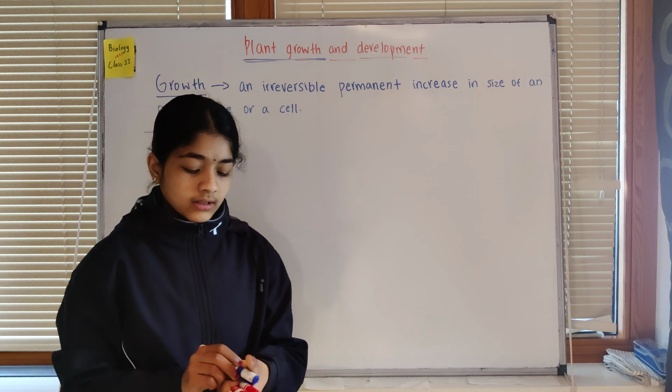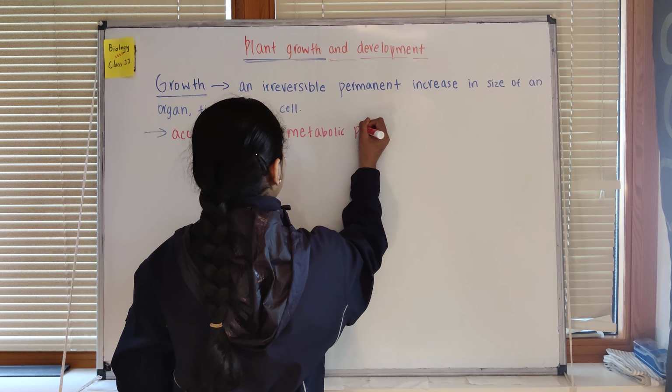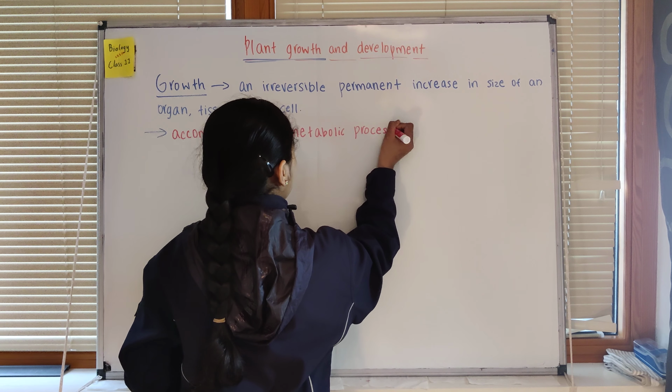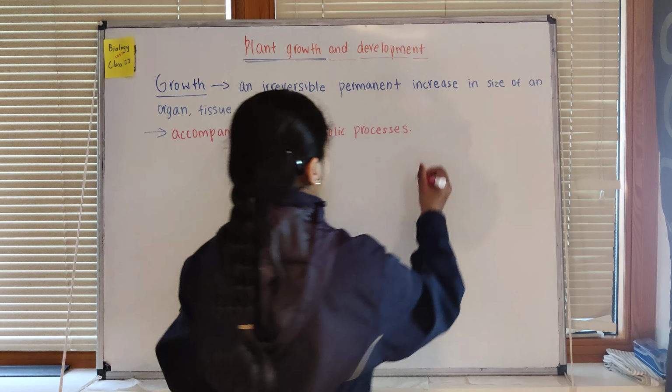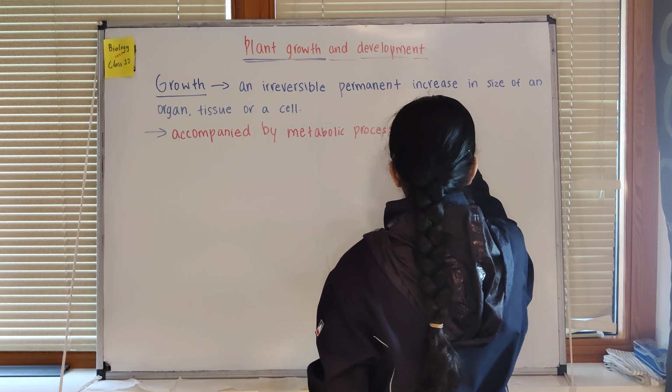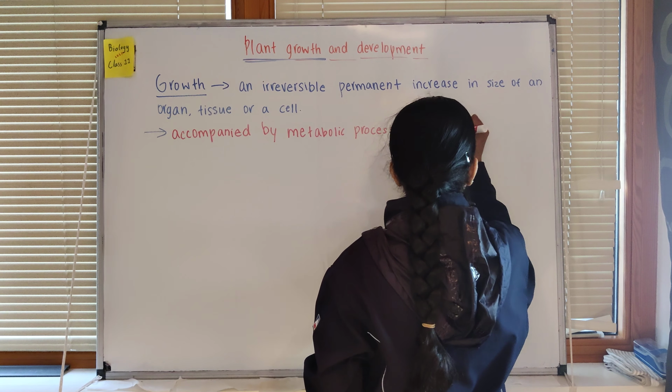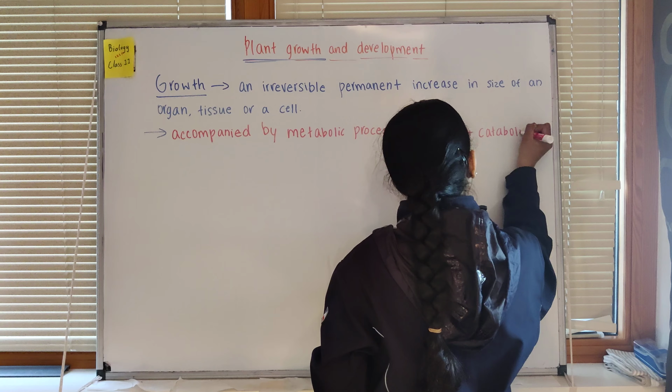The plant growth is accompanied by metabolic processes. Metabolic processes means the anabolic and catabolic processes.